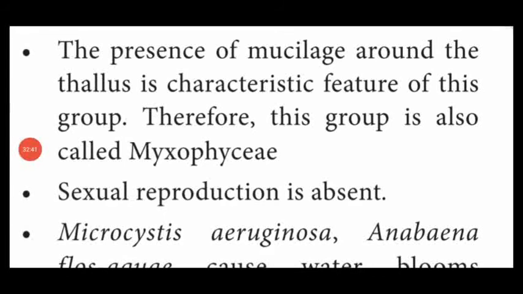Dear students, next one. The plant body which are having the mucilaginous substance around the thalli. That is a characteristic feature of blue-green algae. The presence of mucilaginous substance on the surface of a plant body or a thalli is the unique or special characteristic feature of blue-green algae. That's why these group members are also named as Myxophyceae.